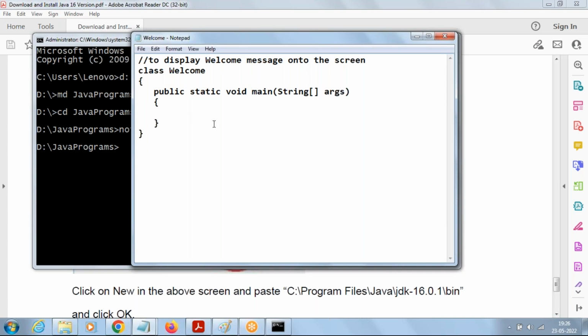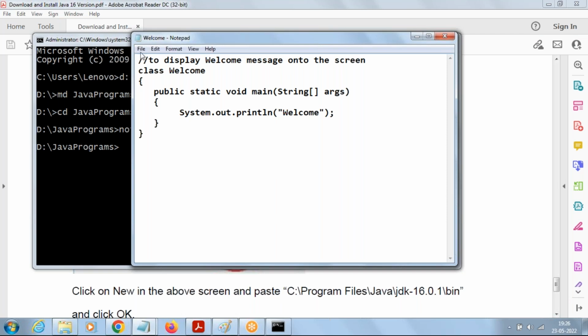Okay. Now in Java, if you want to display a message onto the screen, we use a predefined class System. System is a predefined class, S capital, with a member out and with a method println. And the message should go in double quotes. Whatever message you want to display should go in double quotes. And every statement in Java should end with a semicolon. And Java is a case sensitive programming language, meaning there is a difference between uppercase and lowercase letters.